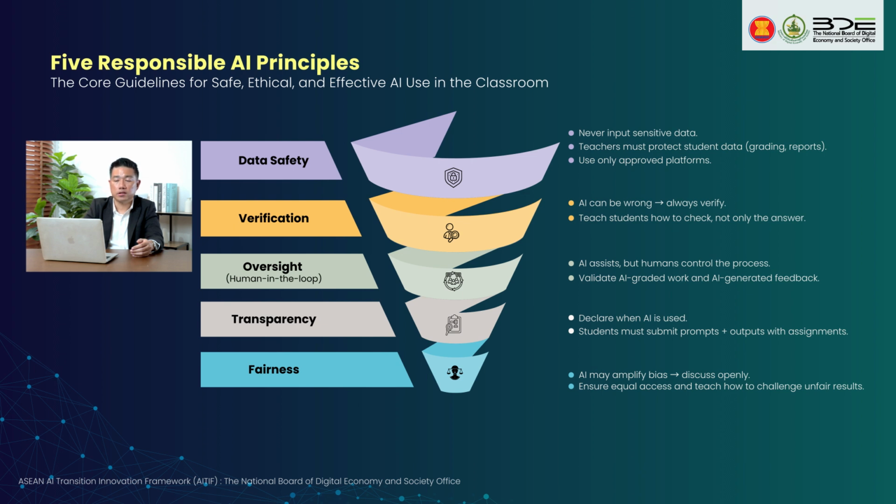Lastly, fairness, which is the last of the UNESCO and OECD recommendations. AI must not amplify bias or discrimination. Teachers and developers should ensure equal access to the tools. If AI suggests example stereotypes, discuss them openly, encourage students to ask, and invite them to add any comments. Also, if the output produces something wrong, you need to explain that it is possible that AI has a bias. You need to correct it and teach them how to validate it as well.